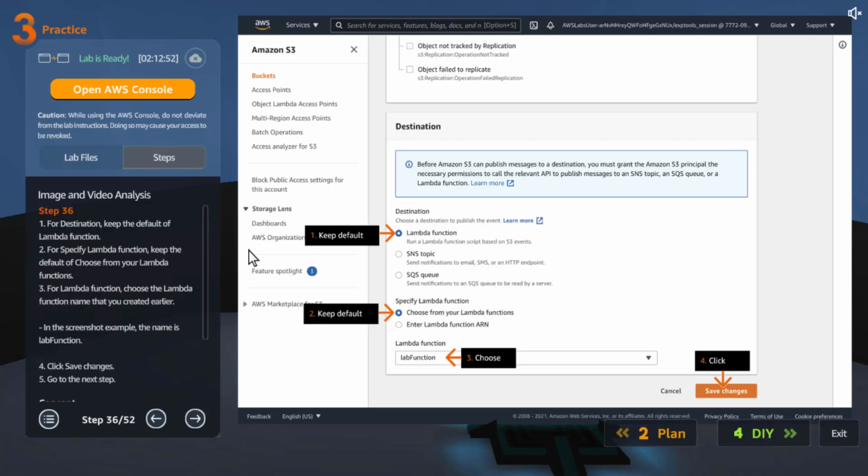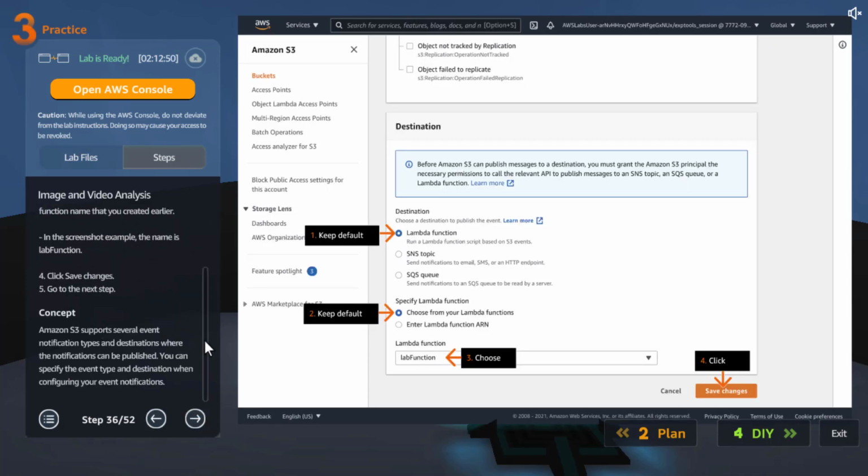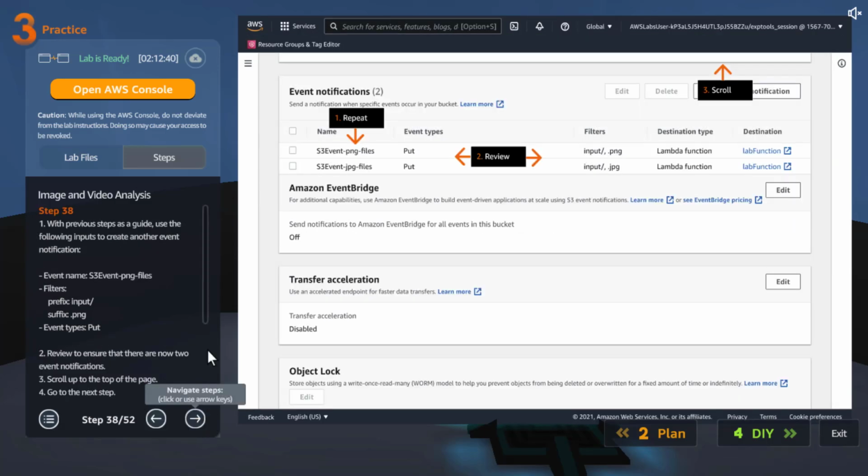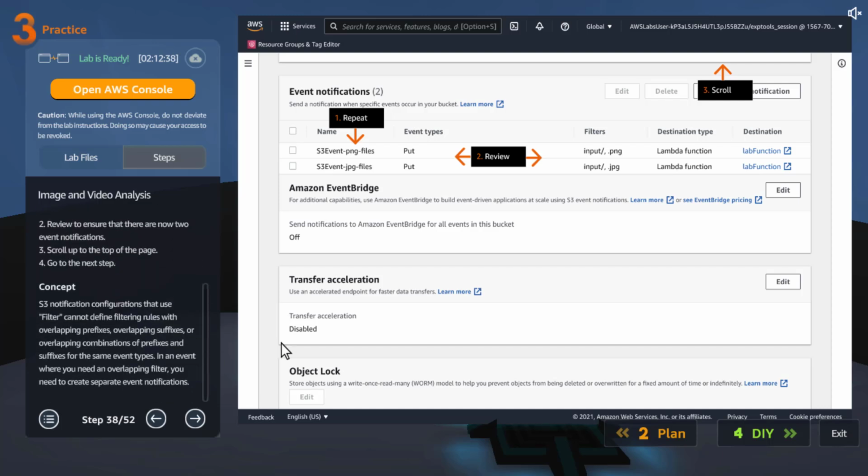And then you have to set what is the destination. You pick the event, but when that happens, what do you want to do? I want to trigger a lambda function. Which lambda function? The one we created. Pretty much that's it. Now we are creating another one, just the same but for PNG as well. Here we selected .jpeg, same thing for PNG files as well.